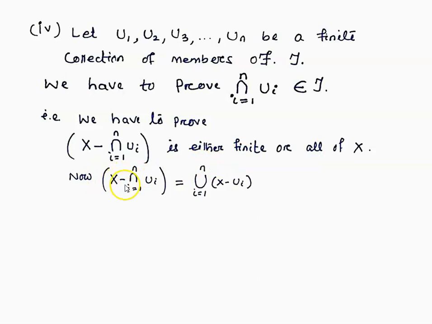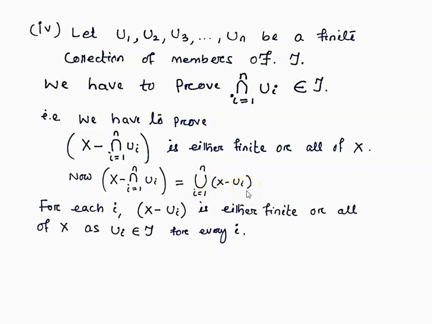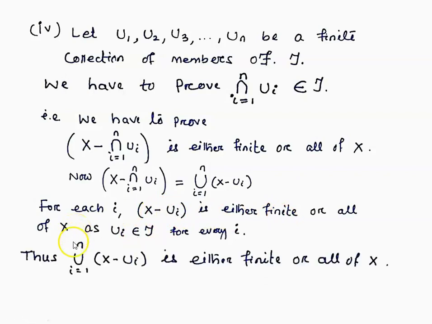Now, the complement of the intersection is nothing but the union from i equal to 1 to n of X minus ui. Since each of these ui is a member of the collection tau, the complement of each ui is either finite or all of X. So for each i, the complement of ui is either finite or all of X. Thus their union, for every i, the union of X minus ui is either finite or all of X.